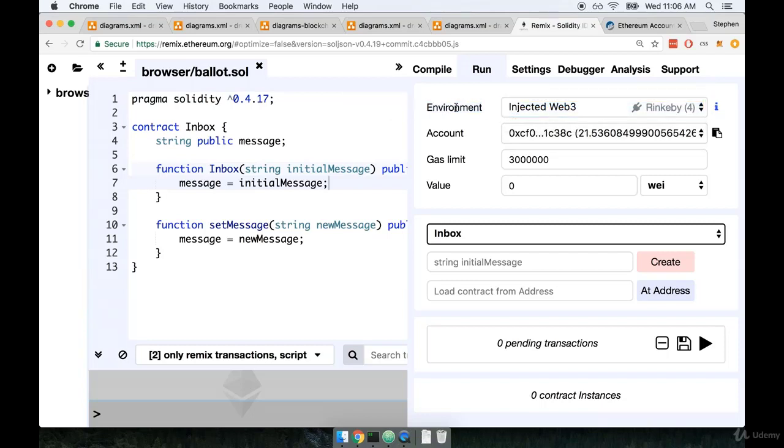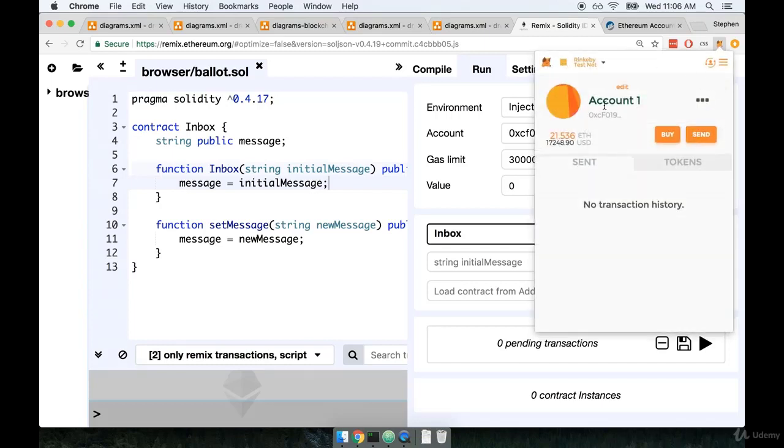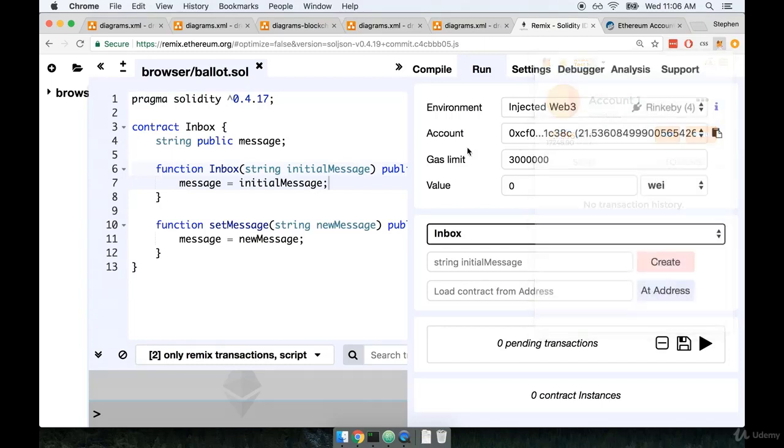So up at the top right-hand side, you'll see Environment. We're going to want to open up this dropdown and select Injected Web3. Injected Web3 is an instance of Web3 that has been injected into this web page by the MetaMask extension. So this is a version of Web3 that has already been configured to not only connect to the Rinkeby test network, but it also has direct access to all of our accounts, the accounts that have been logged into or have been authorized inside of MetaMask.